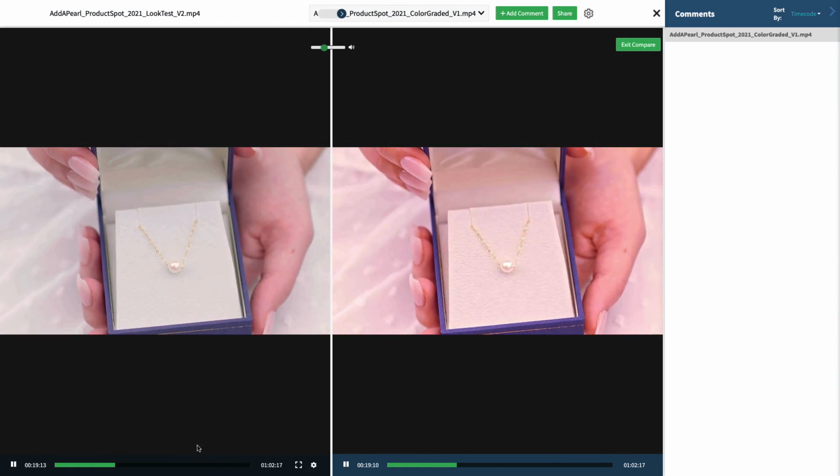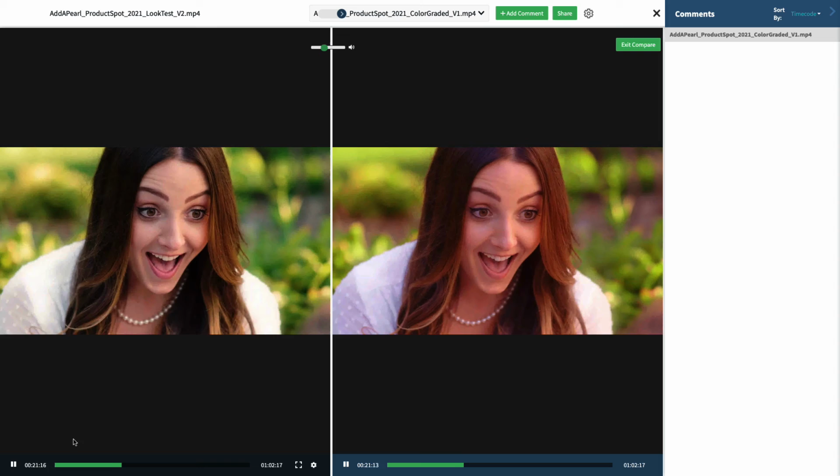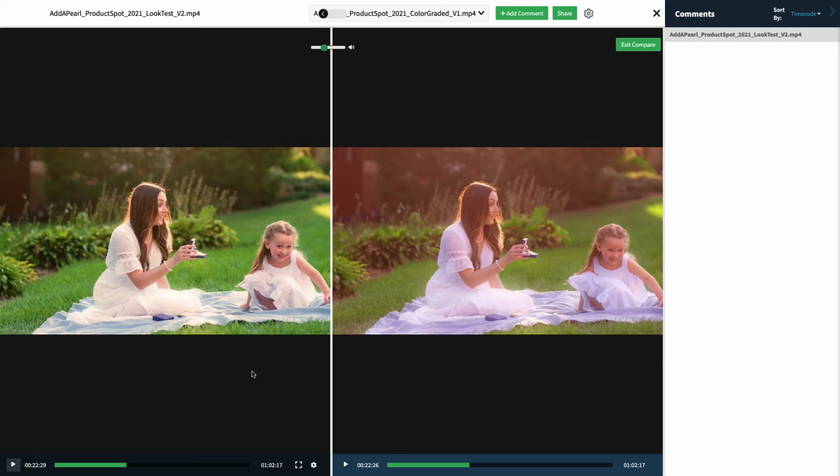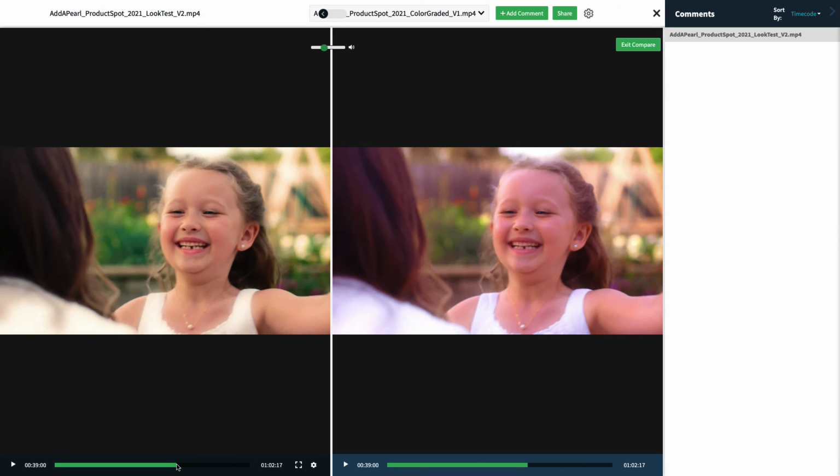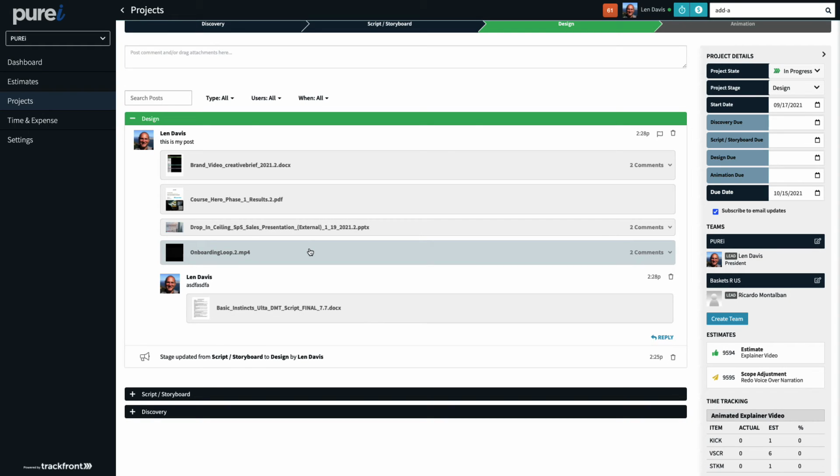In this particular instance, there was no comments made, but you can quickly see the difference in the two edits, and you can scroll through any one of these timelines and compare the two clips side by side. Really awesome feature here. Now, one last feature I wanted to show you was this share button functionality, and this is for videos, for any attachments. It's not just for videos as in this example.